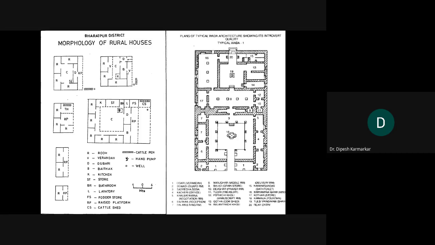To the right hand side, we have a very big plan, and that plan is a plan of a typical vada. A vada is a typical structure, especially on the plateau region of Maharashtra, the Desh region of Maharashtra. I'm not going into detail into it, and even you are not expected to explain all that, but I just wanted to show you all this.